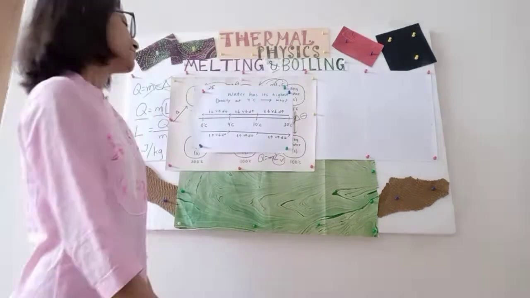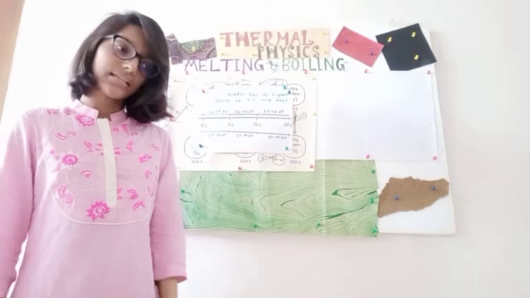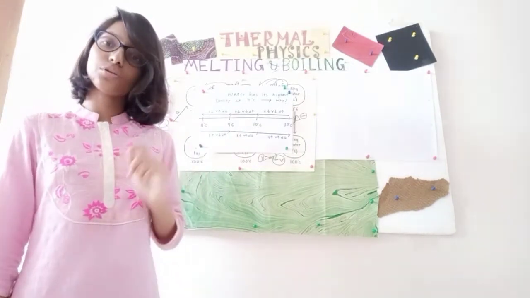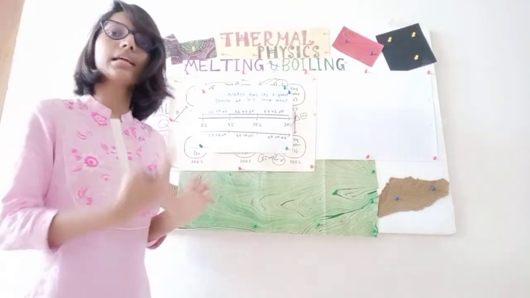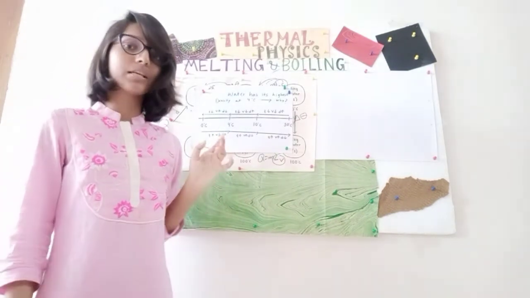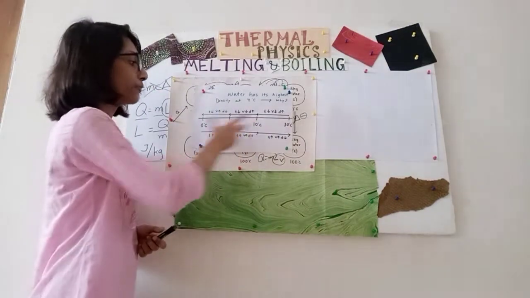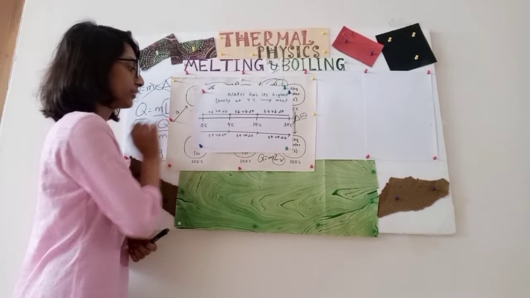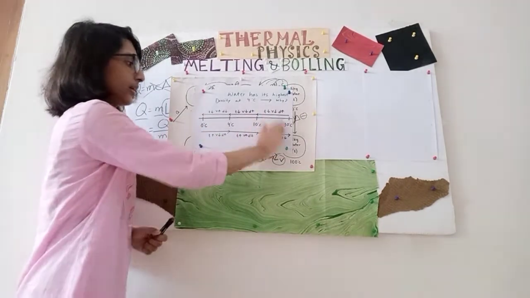Why? So basically, let me state a fact: the expansion of water from 0 degrees Celsius to 4 degrees Celsius is irregular, and we will explore it now. So as we can see, we have different temperature markings over here: 0 degrees Celsius, 4 degrees Celsius, 10 degrees Celsius, 30 degrees Celsius.